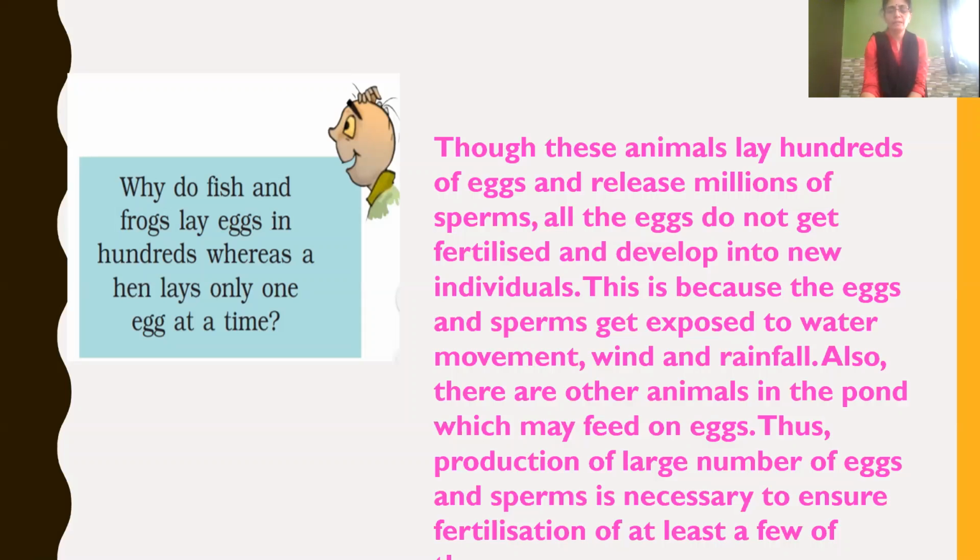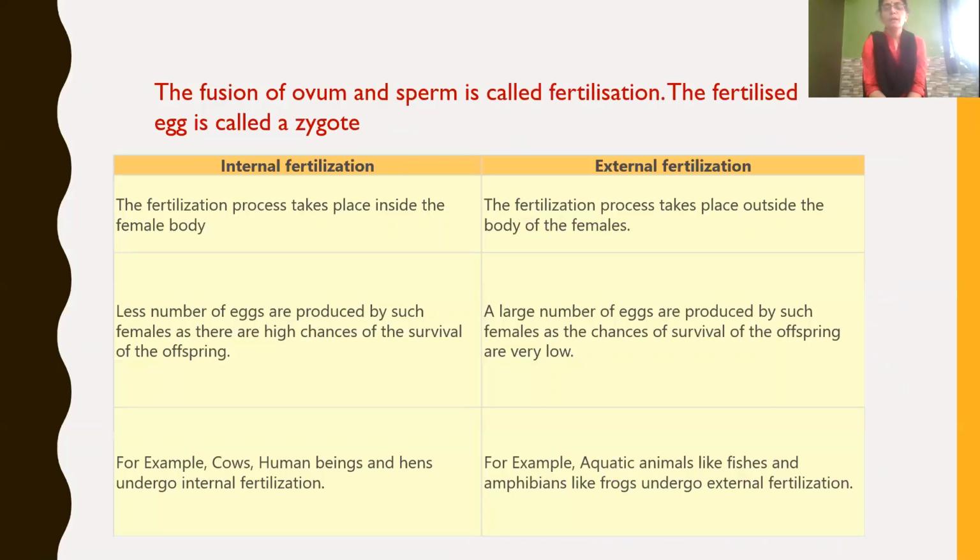Then we have learned about differences between internal fertilization and external fertilization. The fertilization process which takes place inside the female body is called internal fertilization. The fertilization process that takes place outside the female body is called external fertilization. In internal fertilization, fewer eggs are produced by females as there are high chances of survival of the offspring.